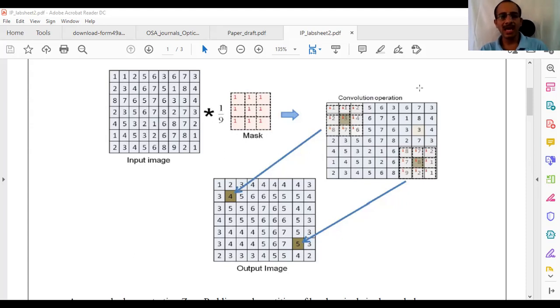Okay. So in convolution, what do we do? Can another student please tell what we do in convolution? What is the process of doing convolution? Hari, Bhargav, any of you can tell.